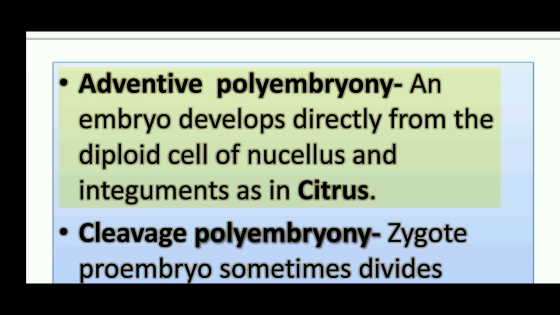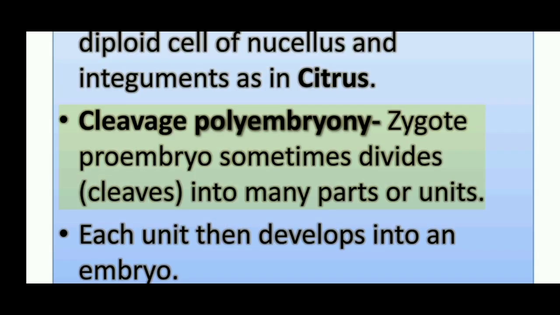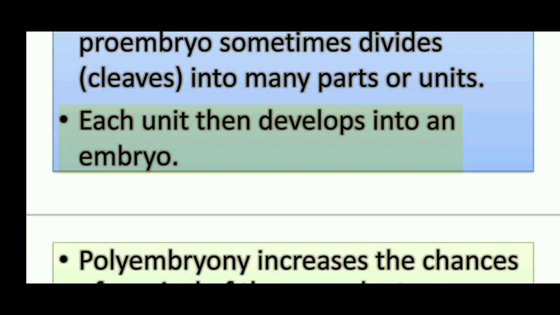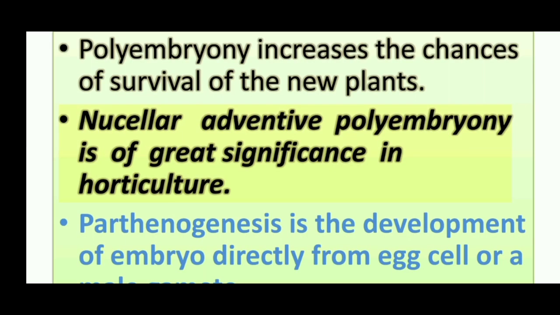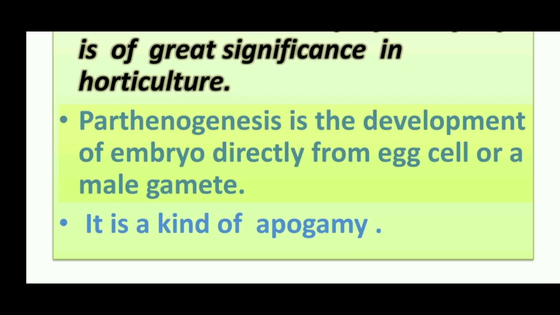Adventive polyembryony: an embryo develops directly from the diploid cells of the nucellus or integuments, as in citrus. Cleavage polyembryony: the zygotic proembryo sometimes divides, cleaves, into many parts or units. Each unit then develops into an embryo. Polyembryony increases the chances of survival of the new plants. Nucellar or adventive polyembryony is of great significance in horticulture.